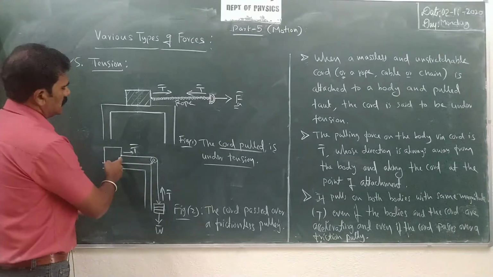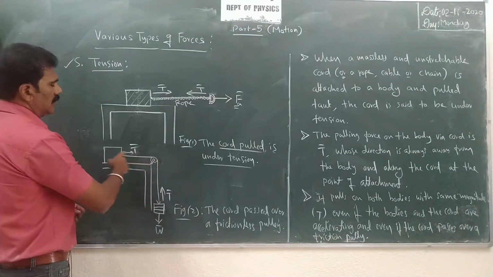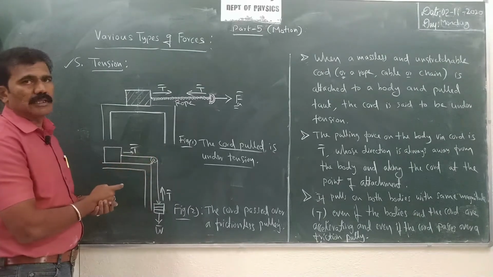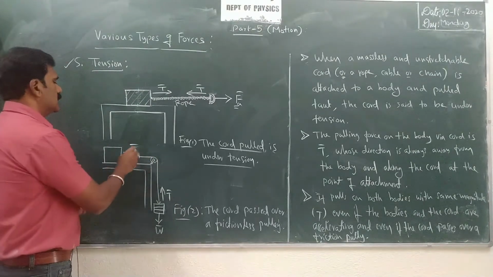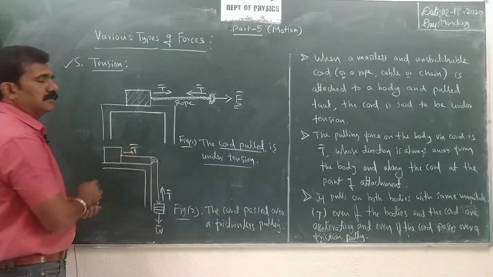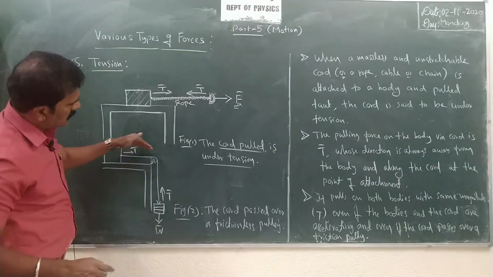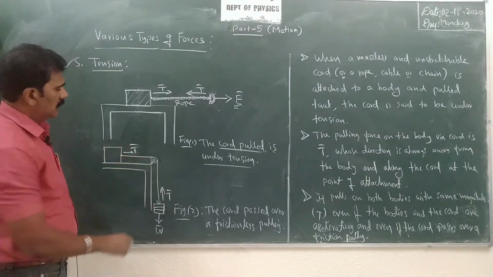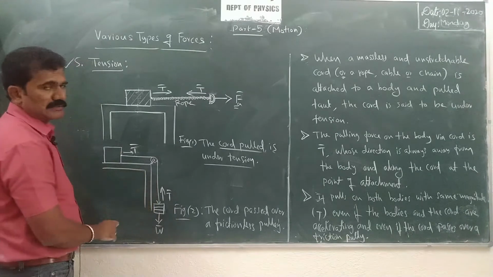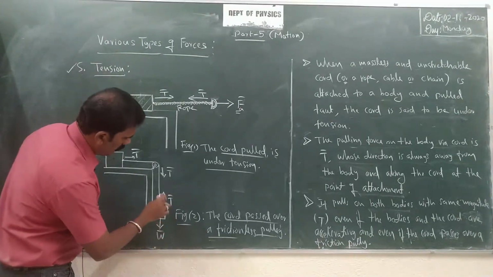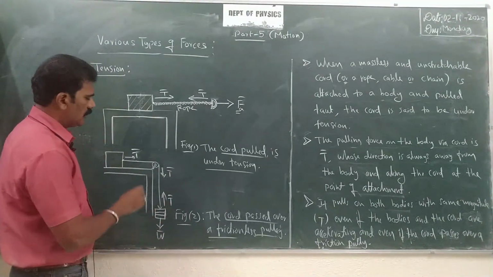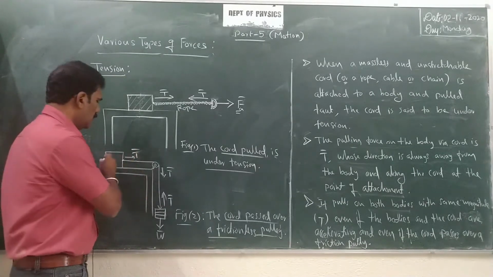In this case, there is tension on the side where the body is moving, and once the string passes over the pulley, the direction of the tension changes.